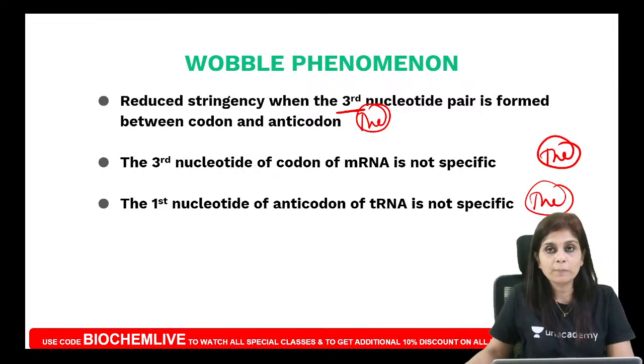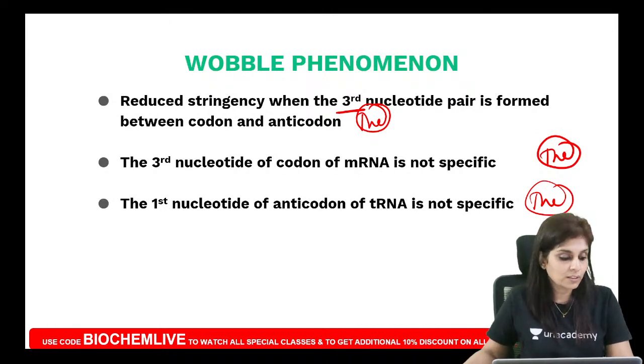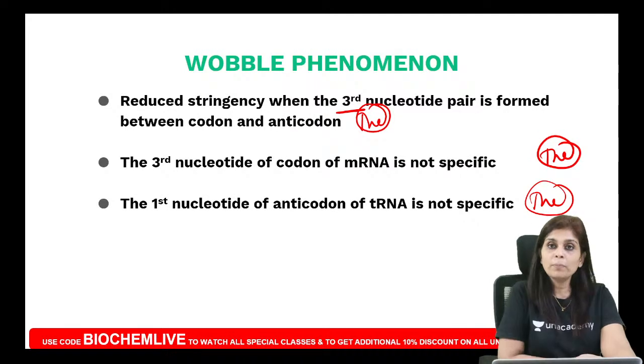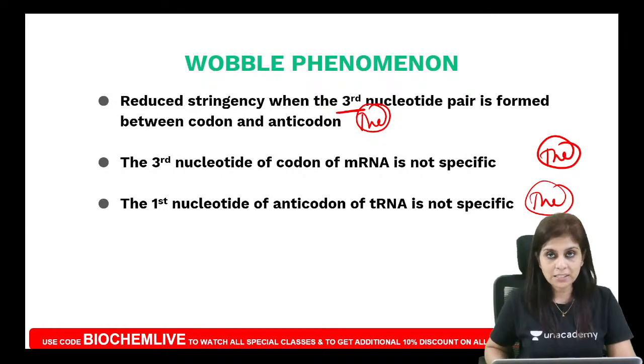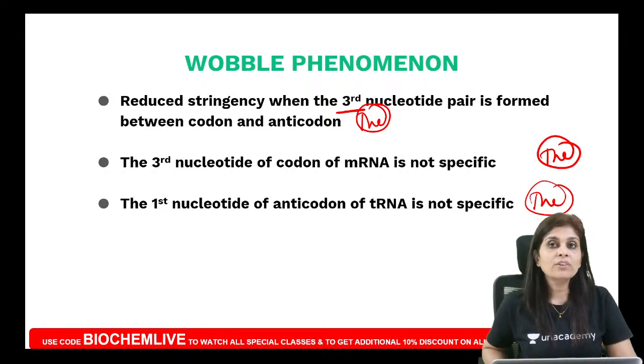This is why you often get confused about wobble phenomenon if you try reading it from a textbook. Multiple textbooks give you multiple versions of wobble phenomenon. They are all right, but we get confused. So tell me, what is wobble phenomenon? There is reduced stringency when the third nucleotide pair is formed between codon and anticodon. According to wobble phenomenon, the third nucleotide of codon is not specific. The first nucleotide of anticodon is not specific.